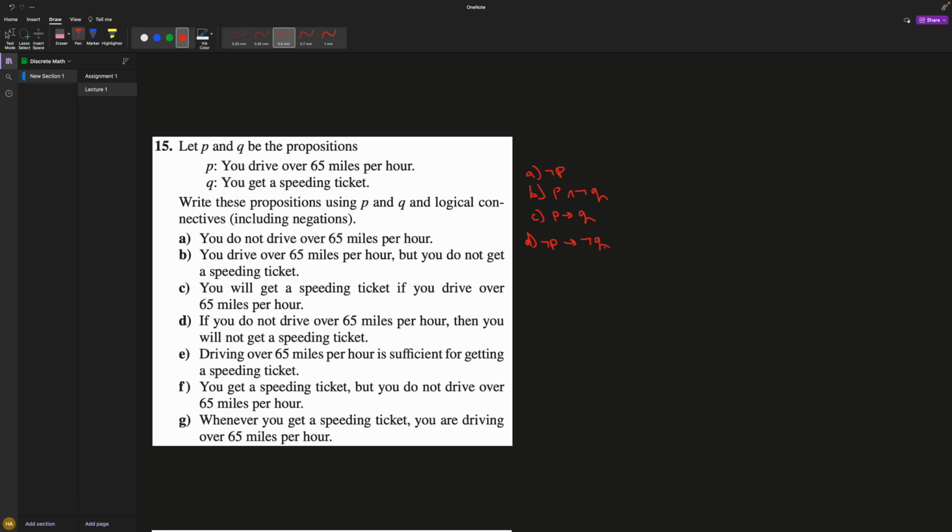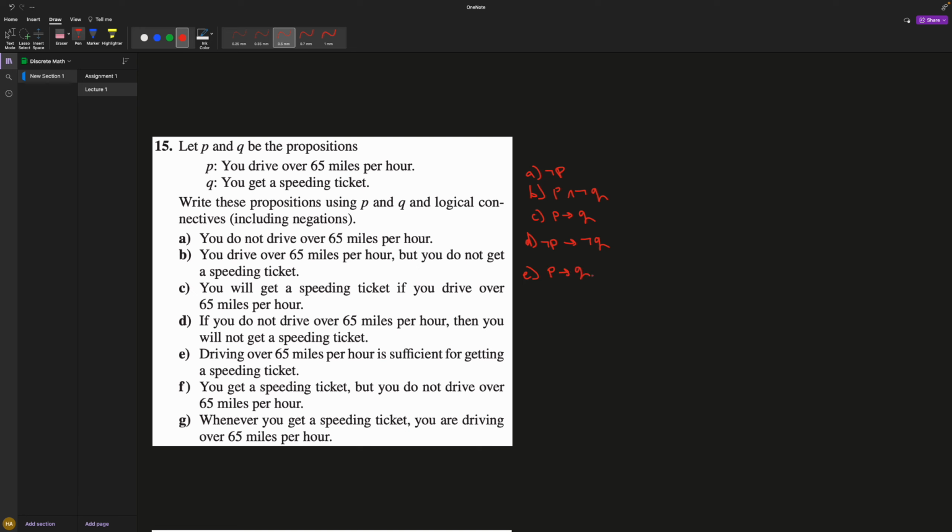E, driving over 65 miles per hour is sufficient for getting a speeding ticket. So basically this is like an if statement. If I say that, or if I say if you drive over 65, then you get a speeding ticket, it's the same thing. Okay, so I'm basically saying P implies Q.